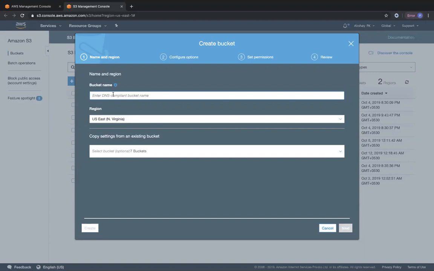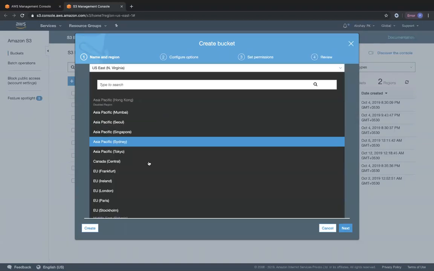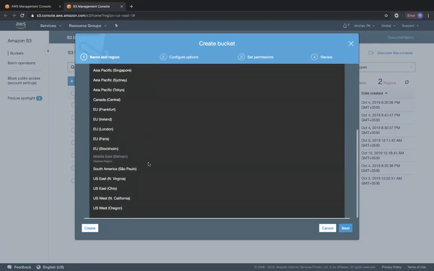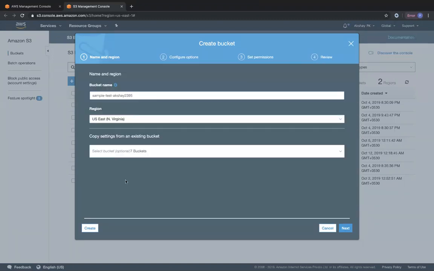Okay. So every time that I create a bucket, I'm going to call it sample test and prefix it with my name and date of birth. And then you can see over here that S3 is global, which is denoted on top. But all your buckets are regional. So you can ensure that you place your buckets in some of the regions that you want. Okay. So I'm going to go ahead and choose the Northern Virginia region itself.